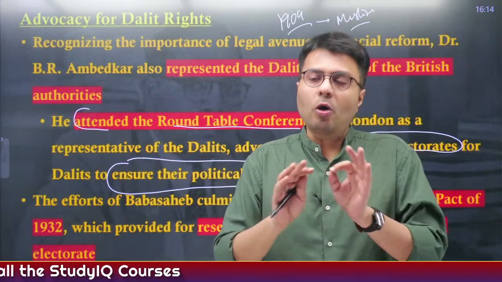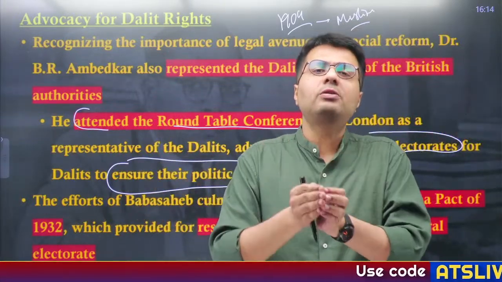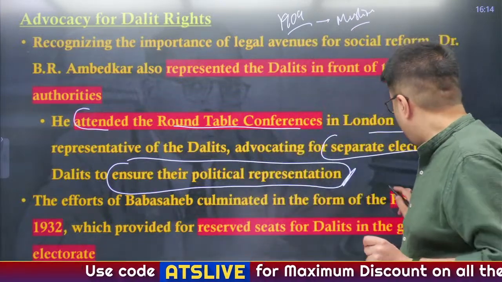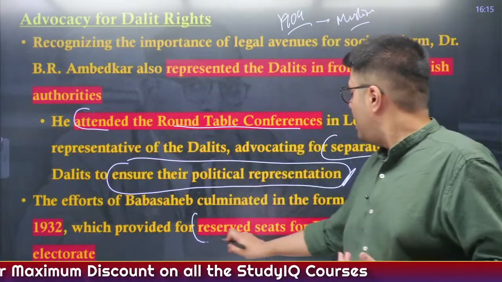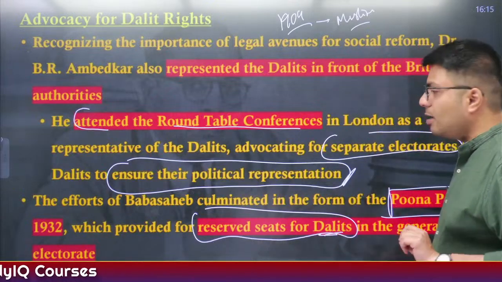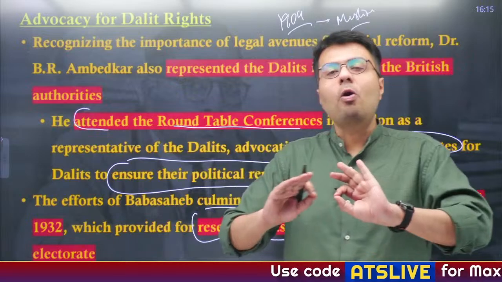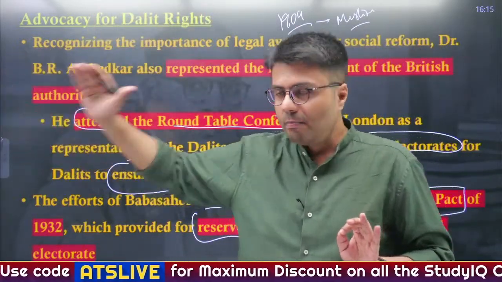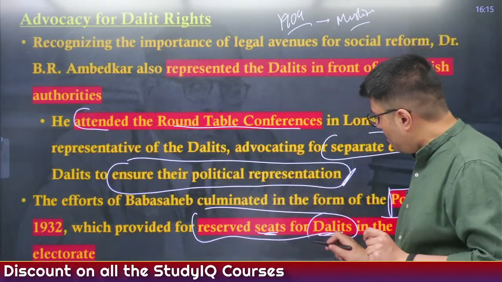Now his demand was not to divide the electorate based on different sections of Hindus, and after negotiations with Dr. B.R. Ambedkar, Mahatma Gandhi agreed to sign what? The Poona Pact. What the Poona Pact allowed was reserved seats in both provincial and central legislatures for people belonging to the Dalit community, while the electorate remained general. This means that people belonging to all sections of Indian society will vote for a particular candidate, but in certain seats, the seats will be reserved for candidates belonging only to the Dalit community.